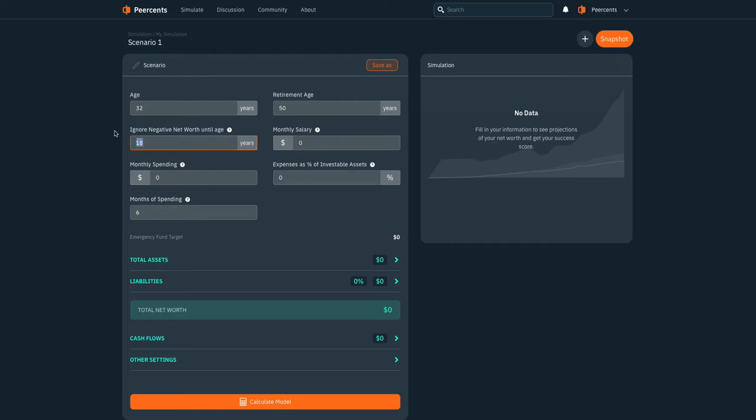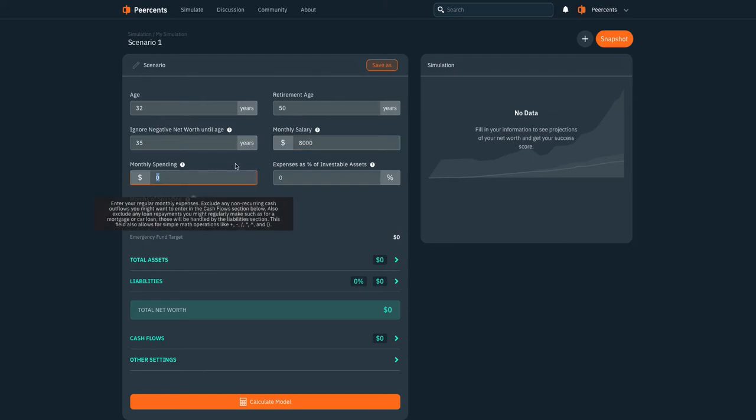So what we can put here is a threshold for the system to ignore a negative net worth. And so it'll only check if you have a negative net worth after you turn 35. Another way to look at it is like this is our target for when we want to have a positive net worth. Monthly salary, you just put in here. If you don't know it in terms of months, you could do basic math in this form, and it can figure stuff out for you.